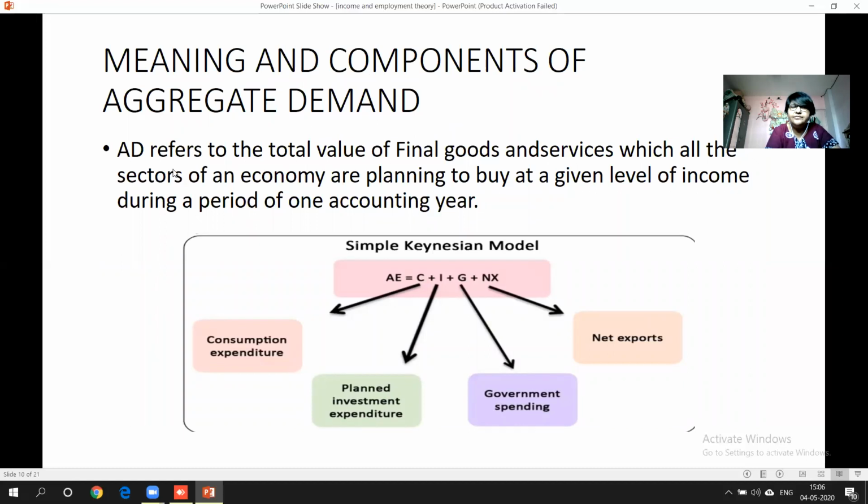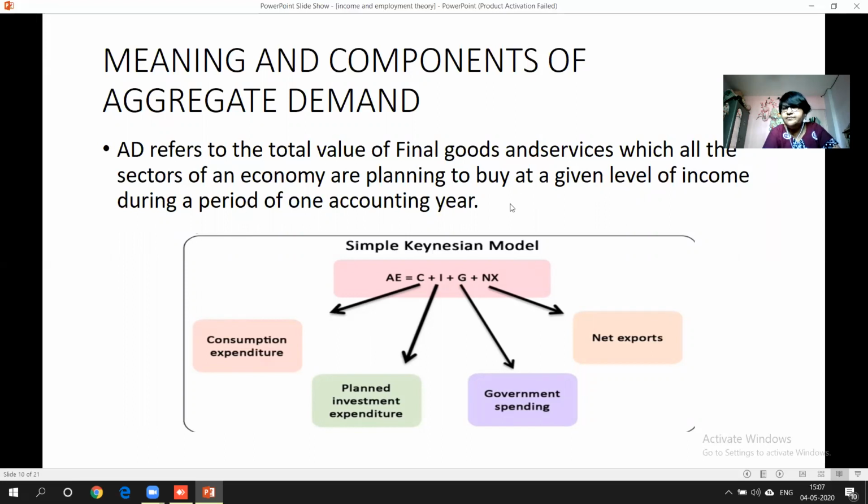Next, what is the meaning and components of aggregate demand? Here you can see what is the meaning of aggregate demand. First of all, aggregate demand refers to the total value of final goods and services which all the sectors of an economy are planning to buy at a given level of income during a period of one accounting year. See, listen students, note it down. This is an important term. Why are these the important terms? Planning to buy, given level of income.